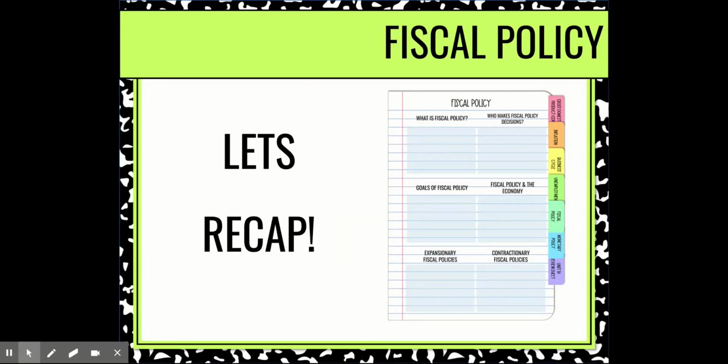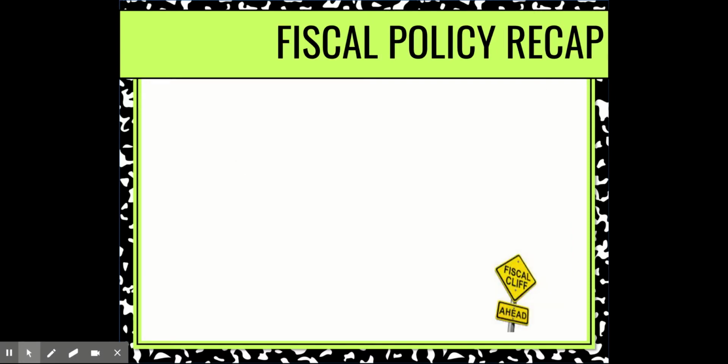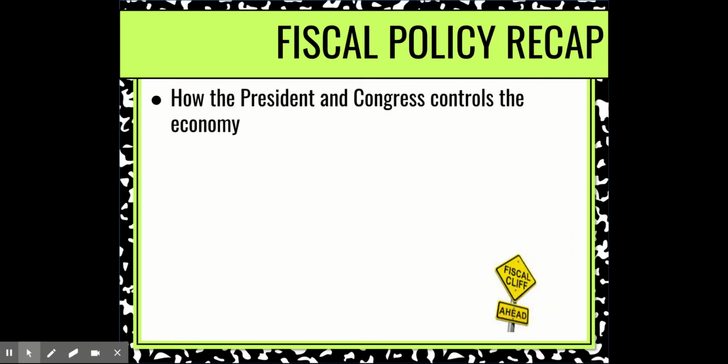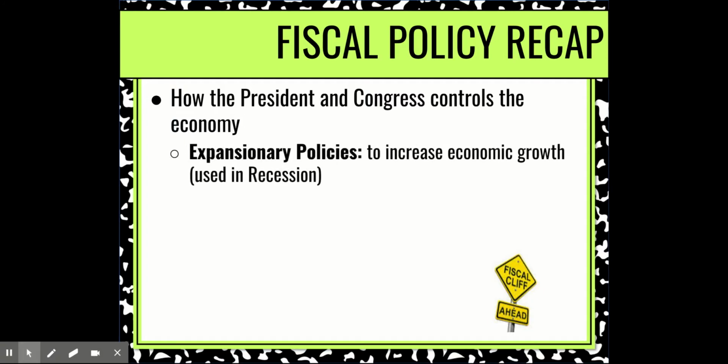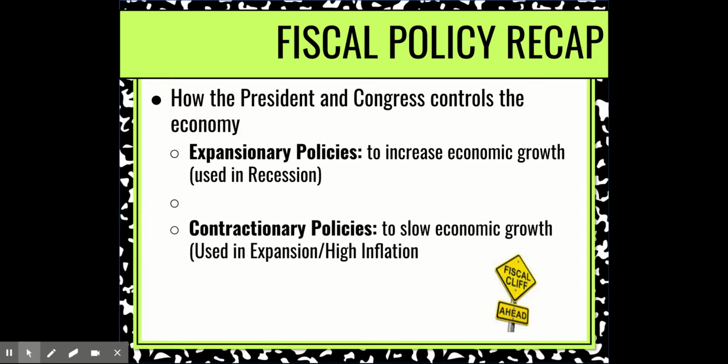Let's recap one more time what fiscal policy is. It's how the president and Congress control the economy. They use expansionary policies to increase economic growth in a recessionary time period. Contractionary policies are used to slow down economic growth, and that is used in expansion or high inflation periods.